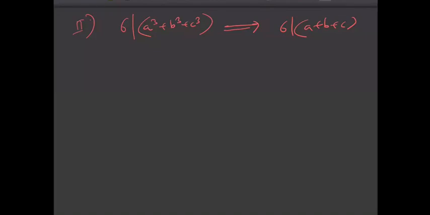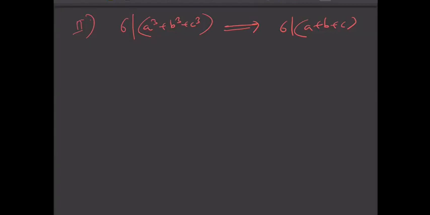So you see that I am considering all possible cases in which 6 can divide A cube plus B cube plus C cube.